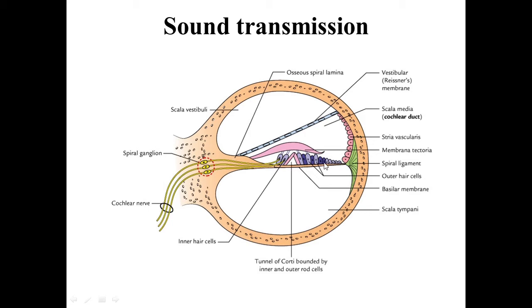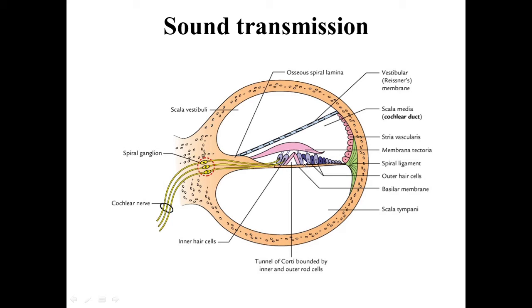Now the cells of the organ of Corti rest on the basilar membrane. So once the basilar membrane gets vibrated, it produces the vibration of the hair cells. It causes the movement of the outer hair cells and the inner hair cells.